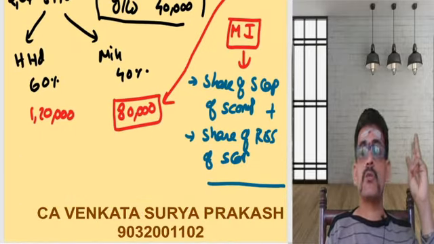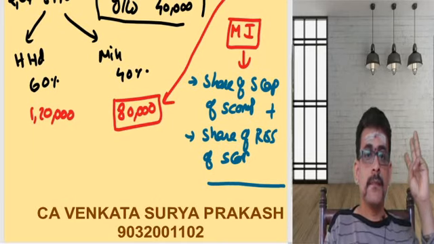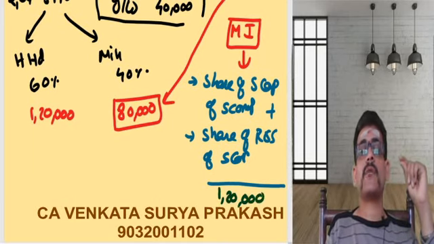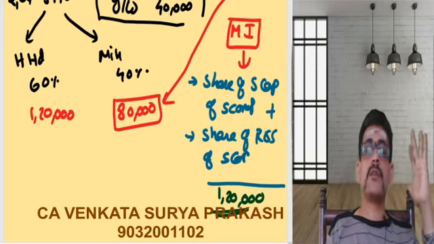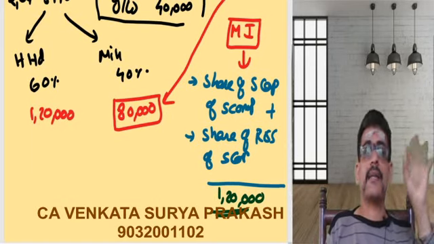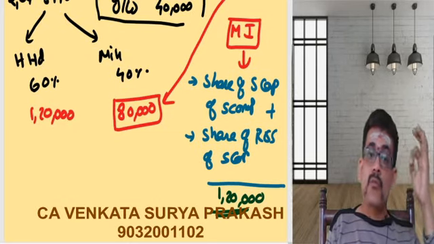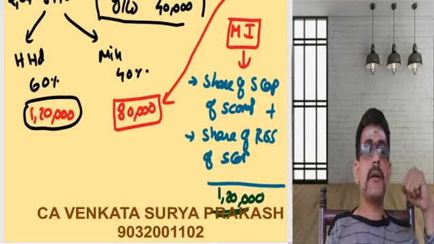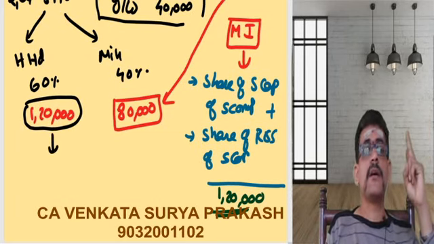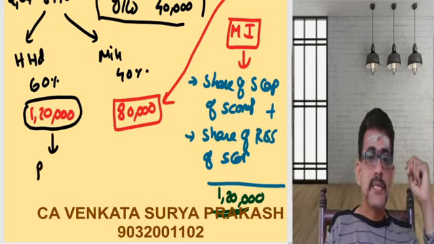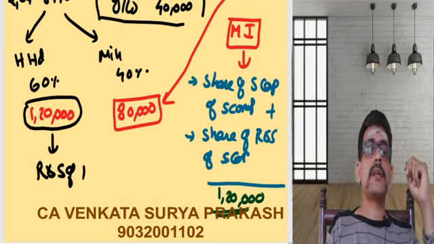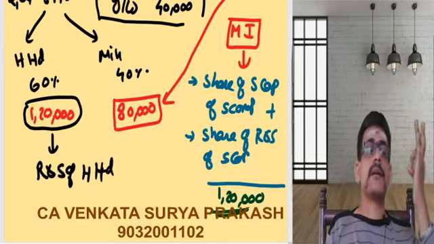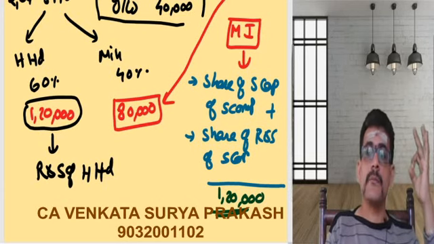Share of profit in reserves and surplus is going to be 80,000. Now total put together, 40 plus 80, you are getting 1,20,000. So 1,20,000 is nothing but the minority interest. Now, what is the share of H Limited? Share of H Limited is 1,20,000. This will be going to reserves and surplus of H Limited.